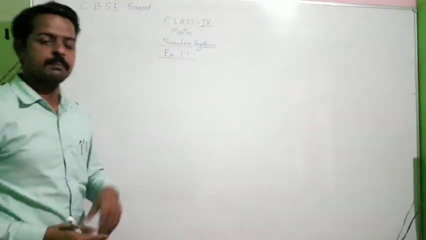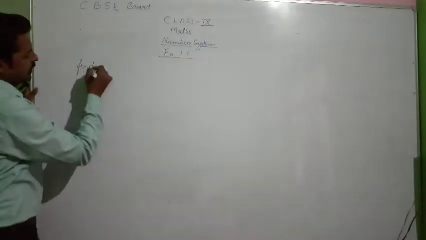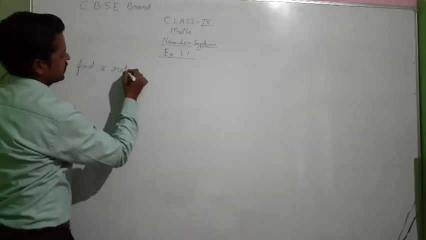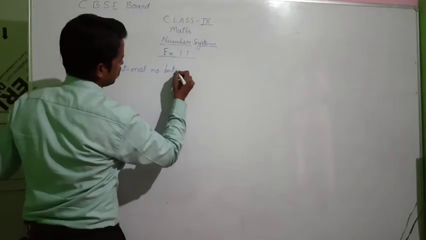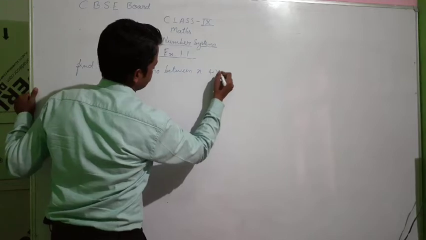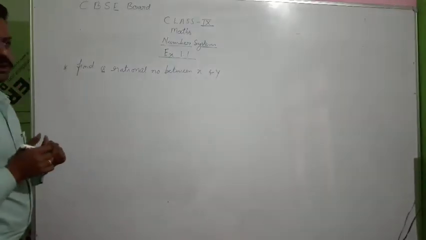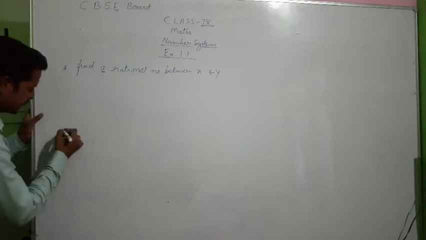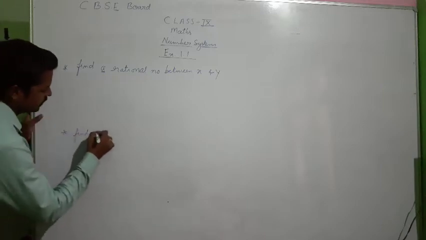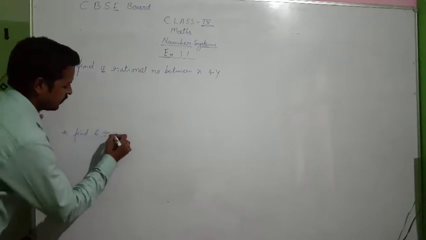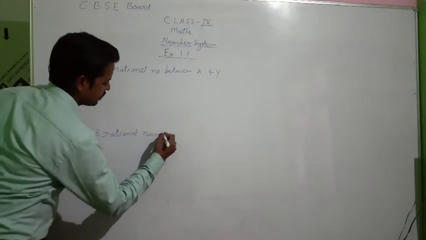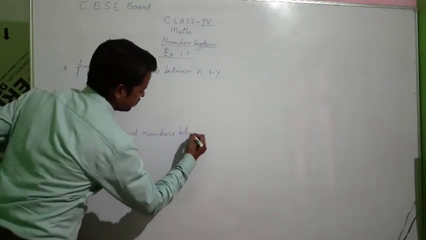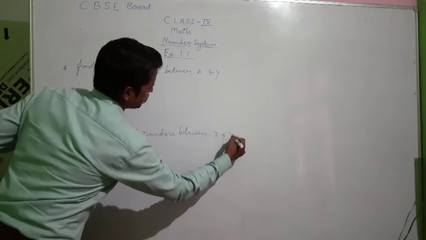Now we'll see another type of question which may be asked based on this topic. Find a rational number between two numbers, which we studied in class 8. Find a rational number between x and y. It's a general question I'm taking. You'll get one question like this, and you'll get one more question like this. Find 3 rational numbers between 3 and 4.